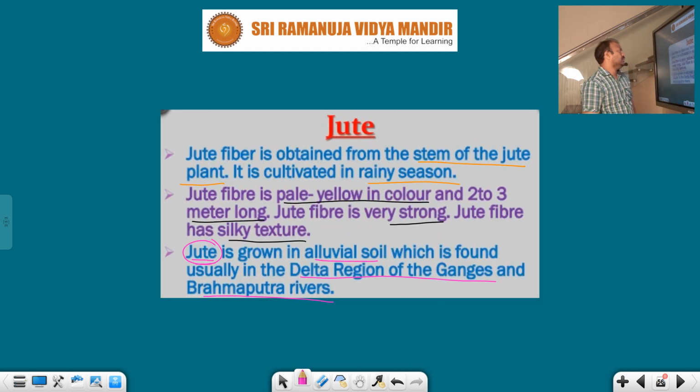Jute, you know very well. Jute is obtained from where? The stem of the jute plant. That's why this is a plant fiber. It is cultivated in which season? In the rainy season. Jute fiber is pale yellow in color and 2 to 3 meters long.